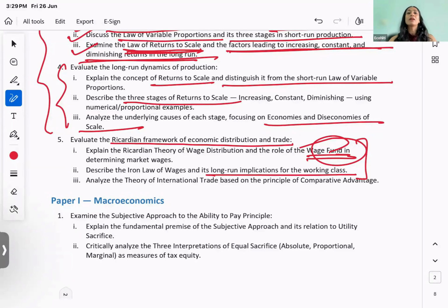Basic funda ये है that unlike what the mercantilists were saying and unlike what Adam Smith was also saying, you can have trade between two countries even if one country is worse or less efficient in producing both the commodities, right? Or in producing all the commodities that are being traded. Because ultimately you have to look at comparative advantage or the opportunity cost rather than the absolute advantage. Yeah, so this is in the context that you will talk, and you will place it in the context of going against the mercantilist tradition and using trade again as an engine for growth.